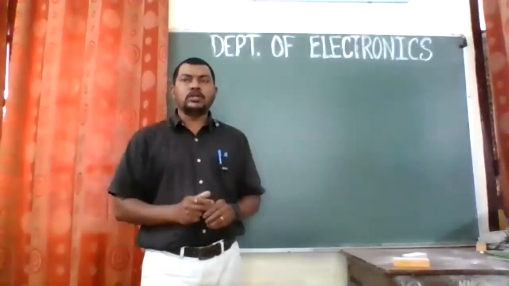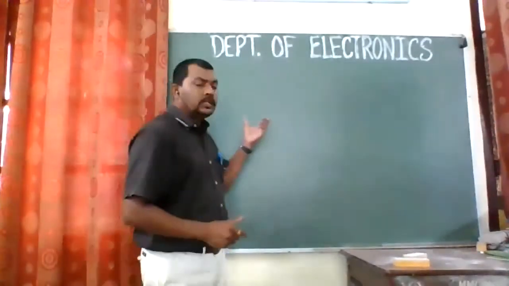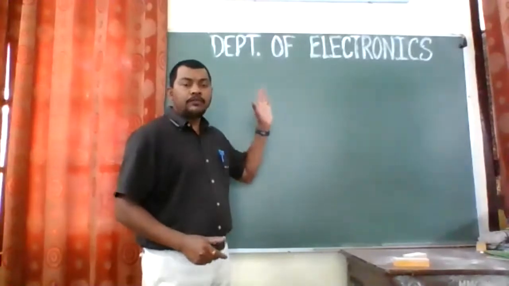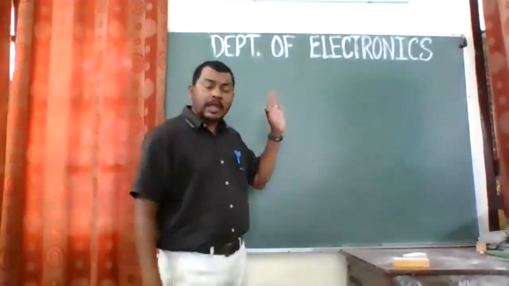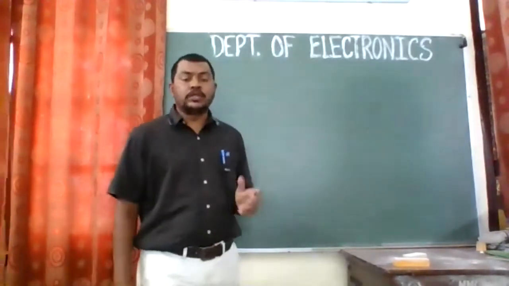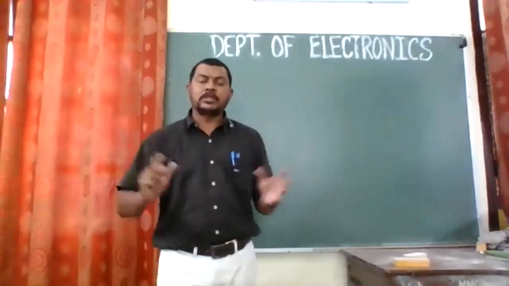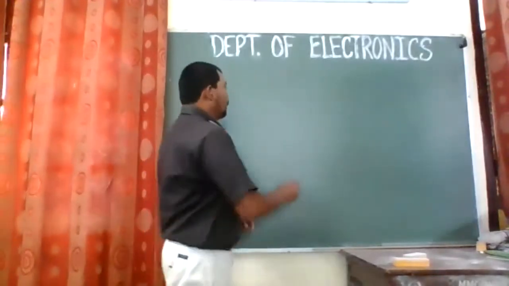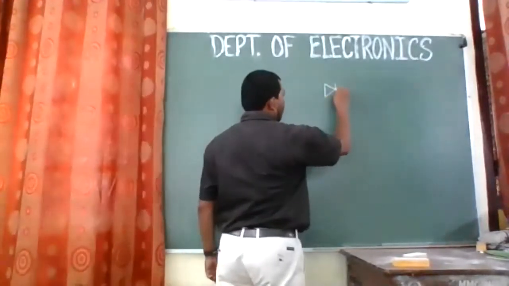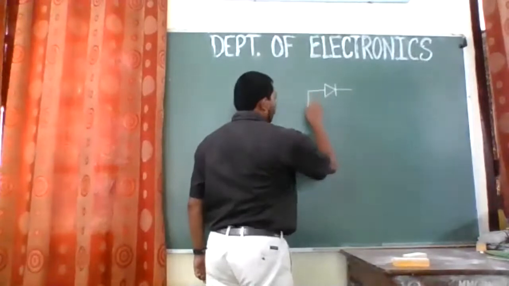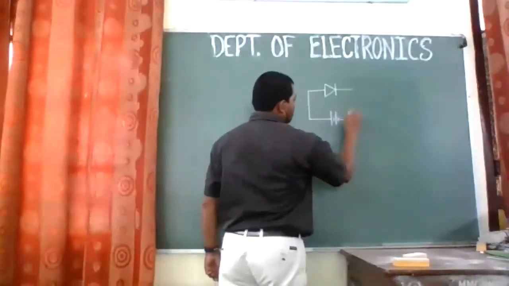So this was all about the n-type and p-type of a semiconductor. Now when a single silicon chip is half doped with, say, the trivalent impurity, and the other half is doped with the pentavalent impurity, then a p-n junction diode is formed. This is what we have studied in the last class, and we have also studied the working of a p-n junction diode. Now I am trying to draw the symbol of a diode, and if you apply the supply to this,